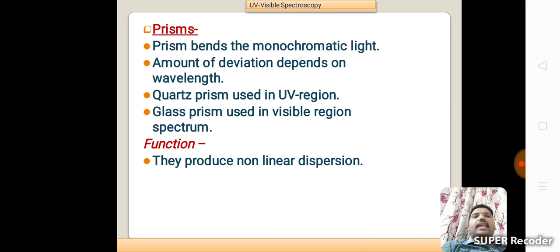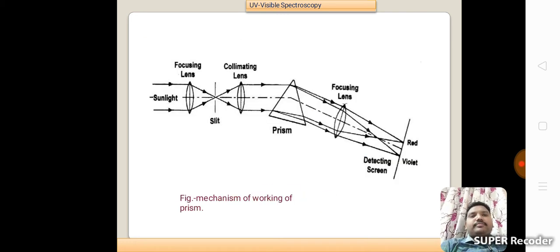Next, prisms. A prism bends the monochromatic light, and the amount of deviation depends on wavelength. A quartz prism is used in the UV region and a glass prism in the visible region. The function of a prism is that it produces non-linear dispersion.